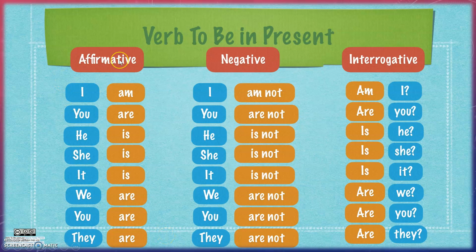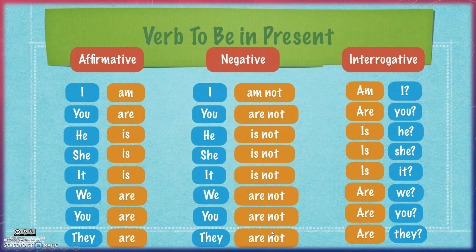Now, this is in the case of affirmative sentences. Now, what about negative? The thing with the negative sentences with the verb to be, as you can see, guys, is that there's only one difference. After the verb to be, I add not. So, I am not, you're not, he is not, she is not, it is not, we are not, you're not, they are not.